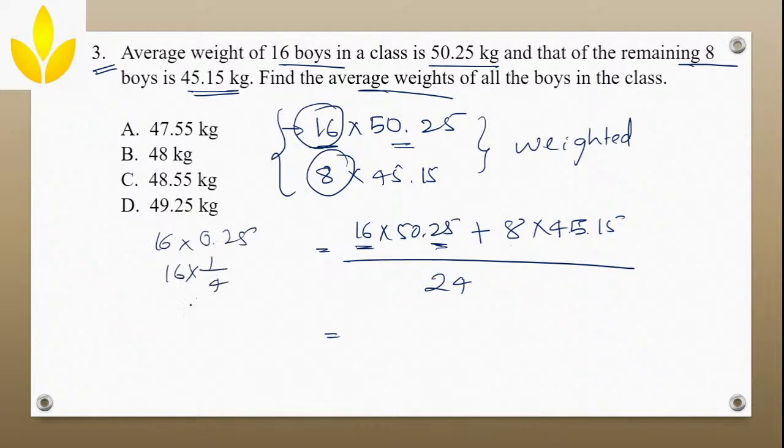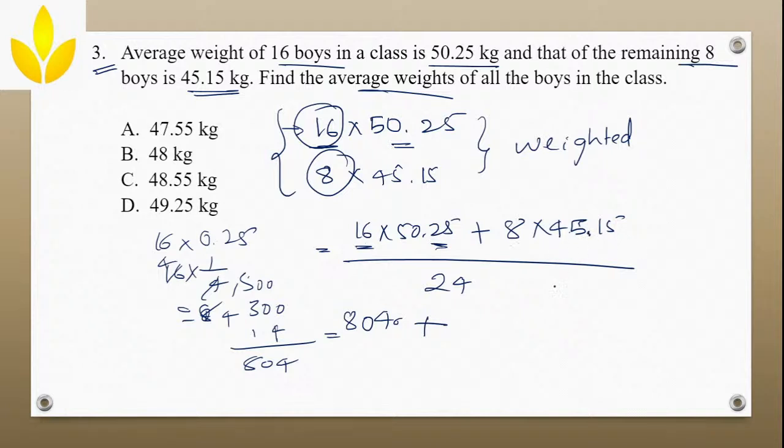So 16 into 1 by 4 is nothing but 4. Correct? Now 500 plus 300 plus 4, how much? 804.